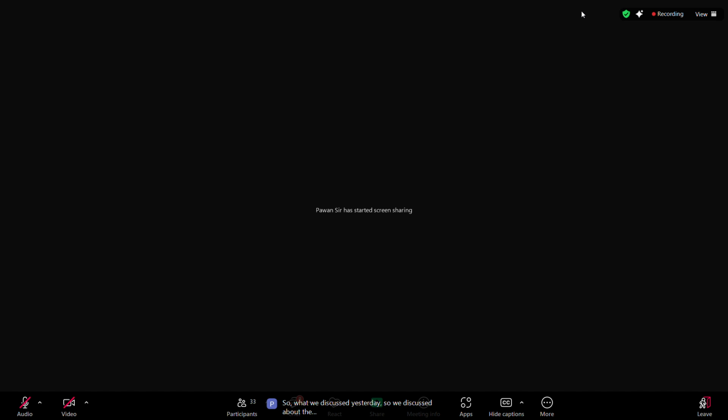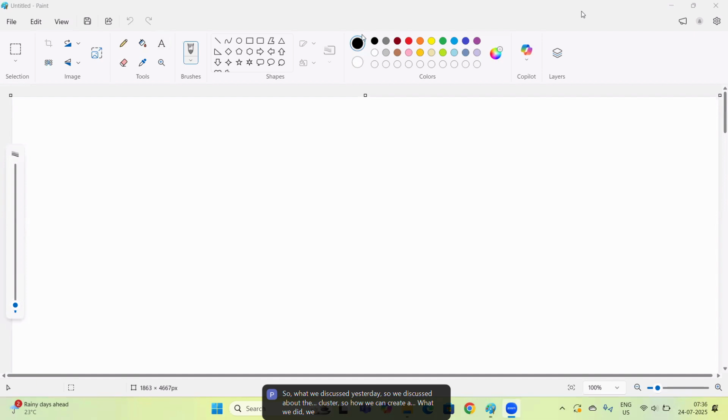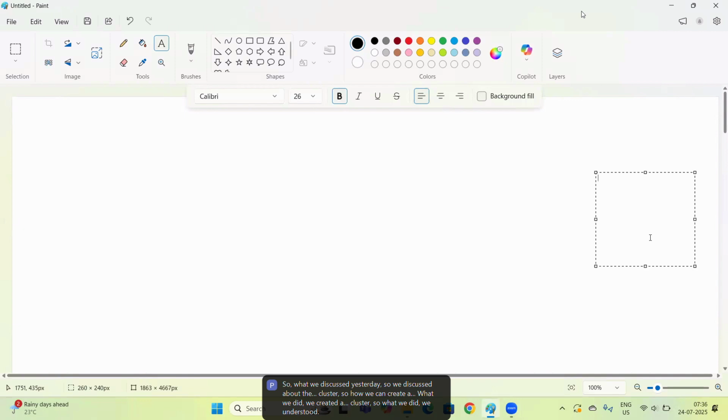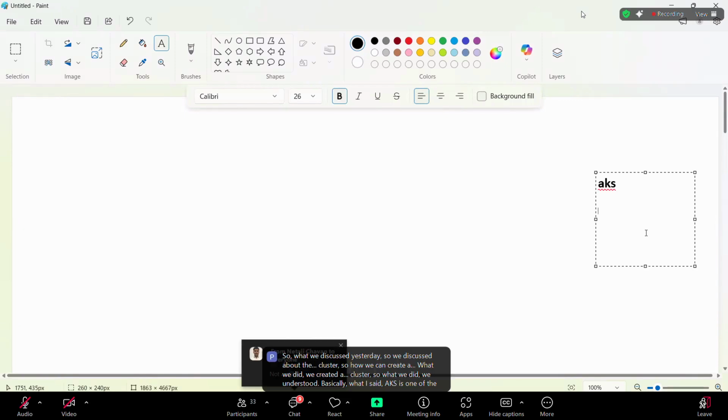So what we discussed yesterday was the cluster, how we can create a cluster. We understood that AKS is one of the deployment platforms where we can deploy our containerized application in the form of a pod, because a pod is an abstraction over a container, the smallest unit in Kubernetes.